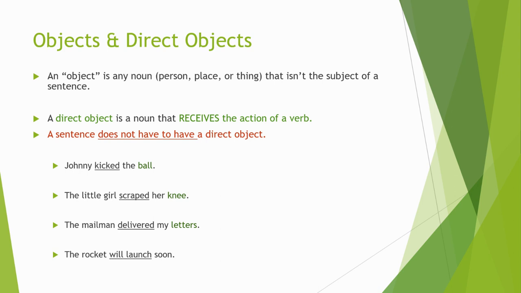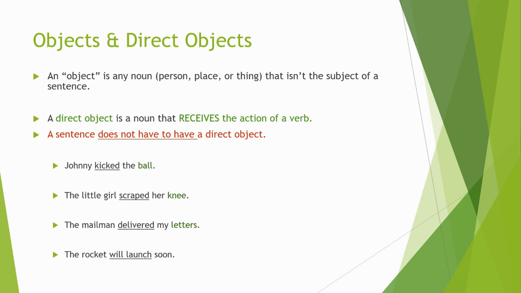A sentence does not have to have a direct object. What we talked about previously, we talked about verbs, we've talked about subjects, and guess what? A sentence has to have those. If you're missing either one, you don't have a sentence. A sentence has to have a subject and a verb. Now, objects are a little different. A lot of sentences have them, but they're not required. You don't have to have an object. But a lot of sentences do have them.